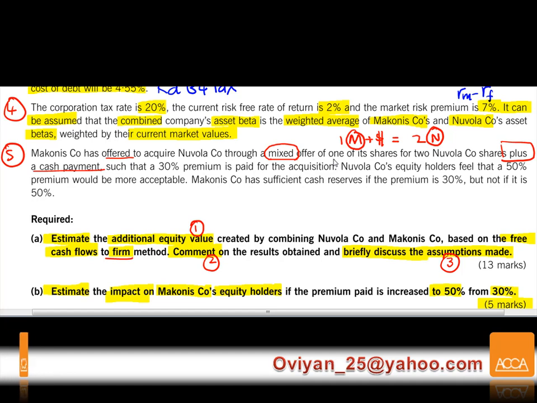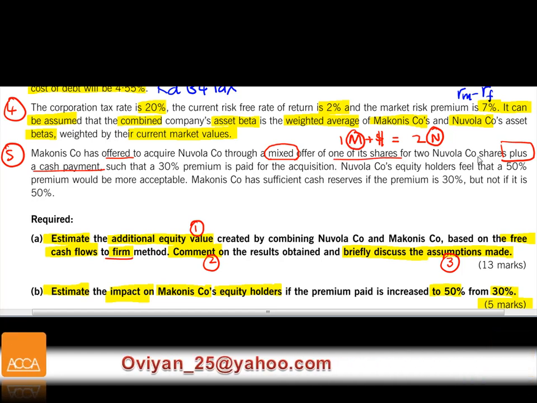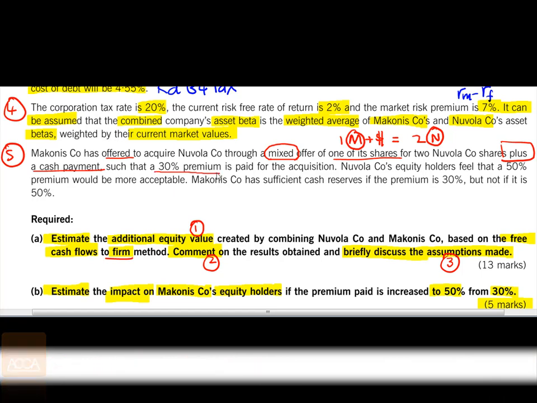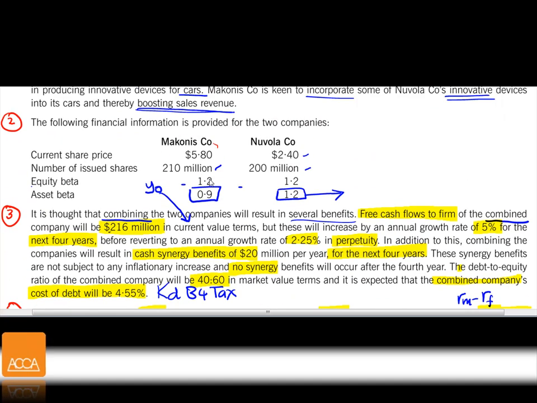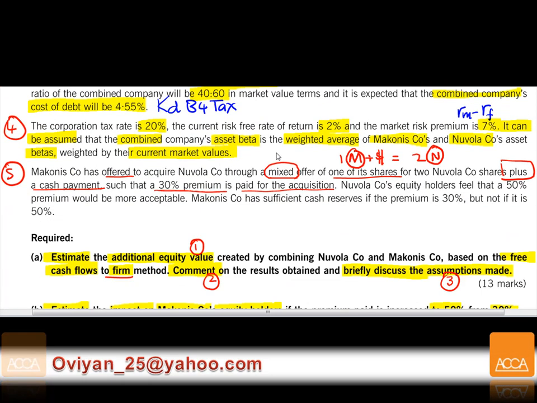It's all about 1 share in Makonis for 2 of Novola shares plus a cash payment, such that a 30% premium is paid for the acquisition. They didn't tell you how much the cash is. That means this is going to be 100%, and you're going to pay 30% extra on this to acquire Novola.